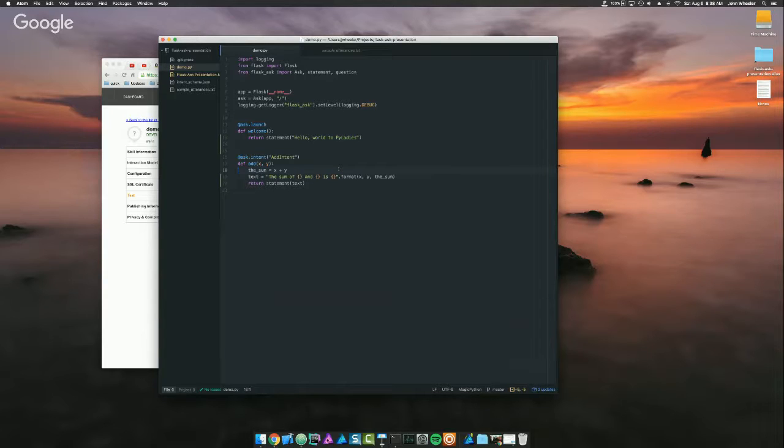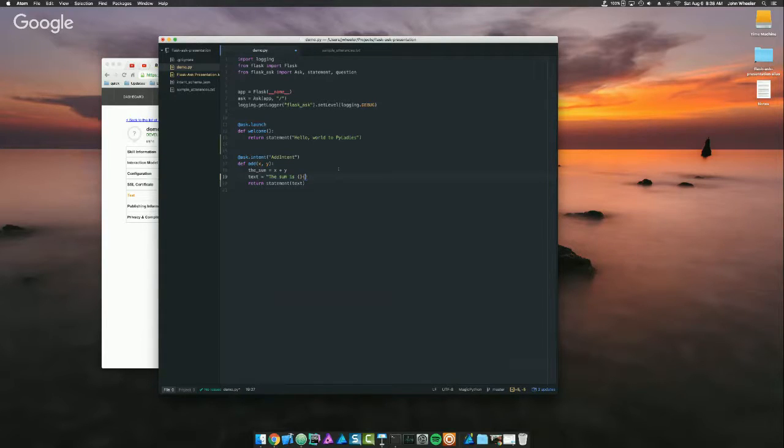So let's give it a shot right now. Tell demo to add 3 plus 5. The sum of and 5 is 5. Okay, so I did one thing wrong. One second, let me see. Sum of, let me just do this.